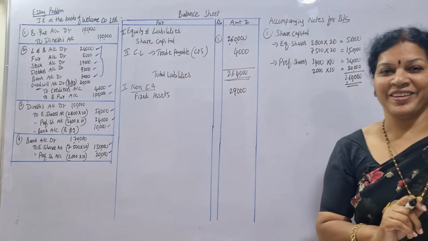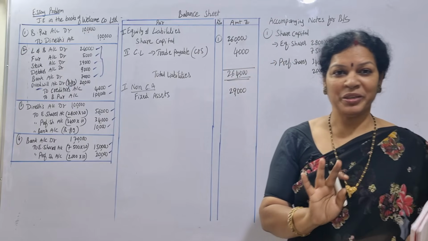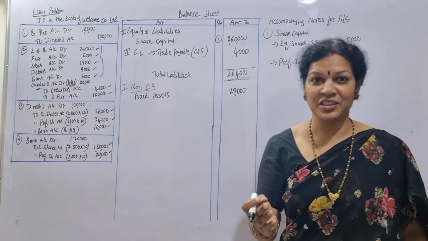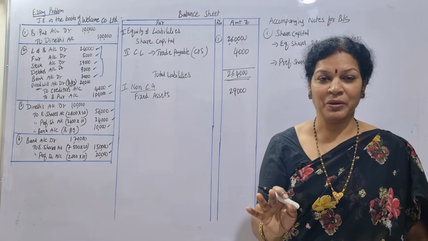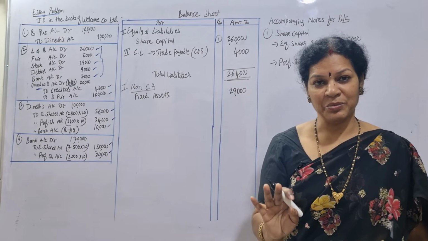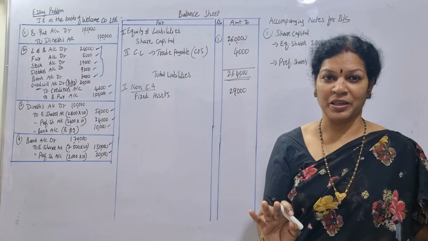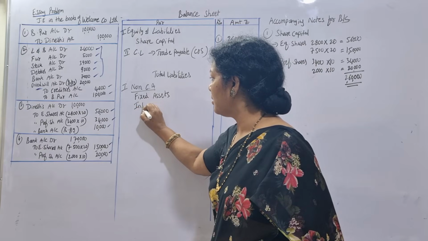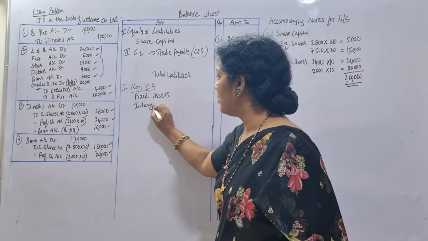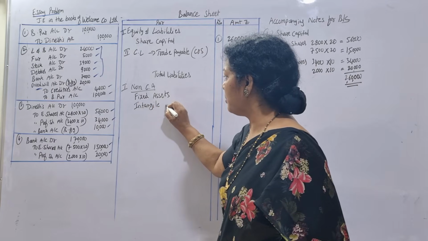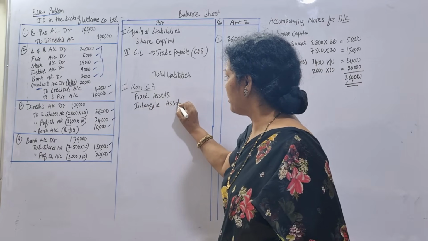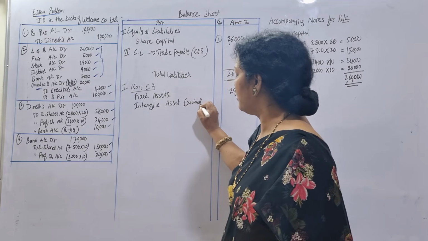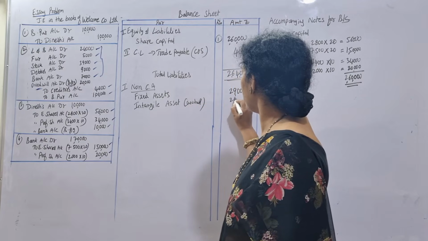There is a goodwill. In the problem it is not given, but we came to know that there is goodwill. We have created it. Where does goodwill come in the balance sheet? It comes as an intangible asset. So I'll write here intangible asset, goodwill in brackets. How much is it? 20,000.